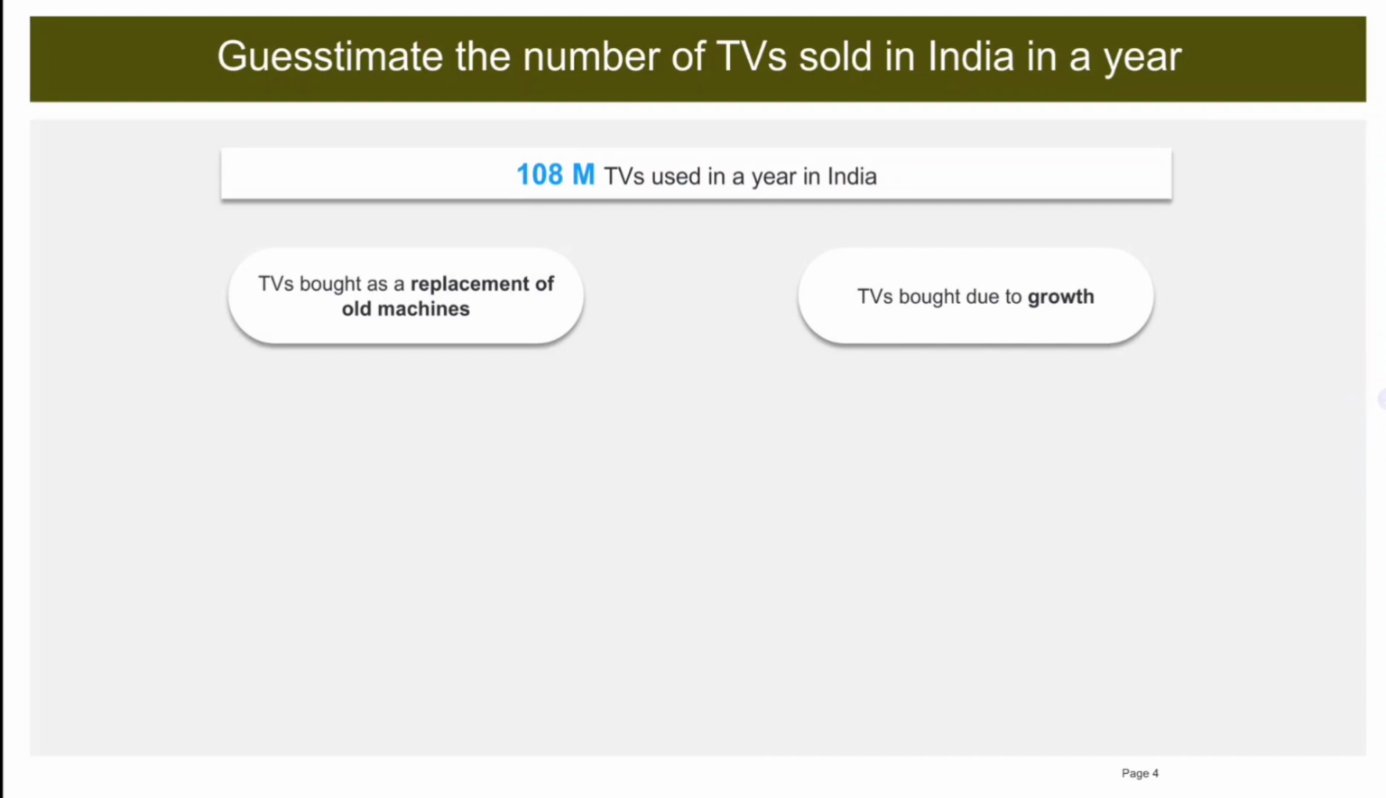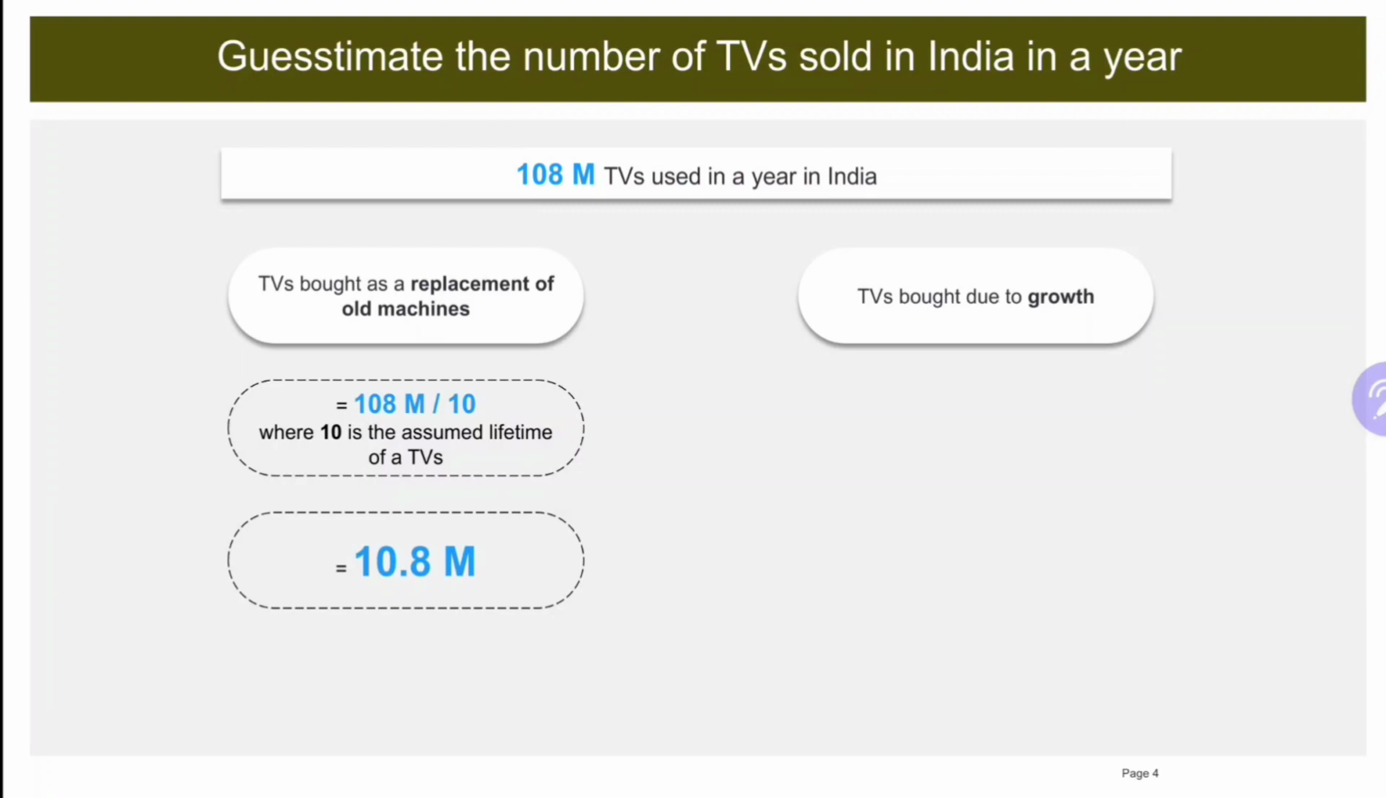To find the number of TVs replaced, I need to know the lifetime of a TV. So, I have assumed it to be 10 years. So, I'll divide 108 million by 10 to get the number of TVs that are replaced. This gives me 10.8 million TVs bought due to replacement.